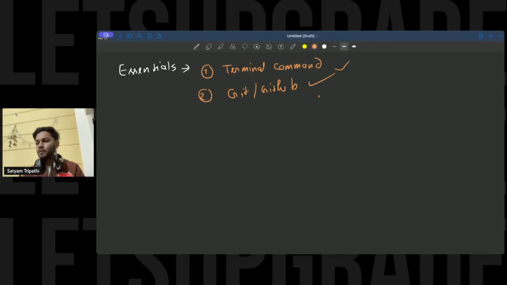At that time what will happen? You will lose each and every piece of data that you had in your laptop. So what we used to do, the important files that we have, we simply used to upload them on Git and GitHub.